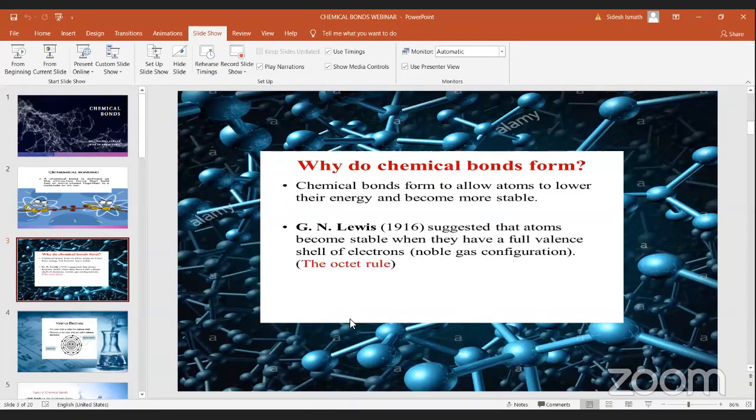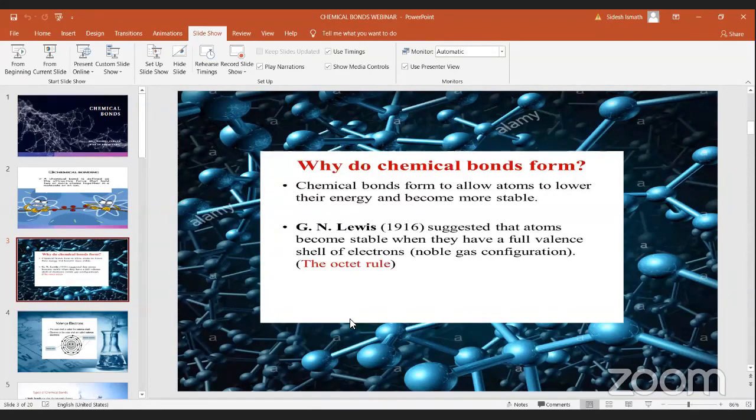When we take argon, it has 3 shells. The first shell has 2 electrons, the second one has 8, and the third one has 8. So it is also completed with the electrons. All these 3 elements are very stable, so they don't need to make any bonds with any other element. These are known as noble gases, because they don't make any bonds. So chemical bonds are made to make atoms stable.